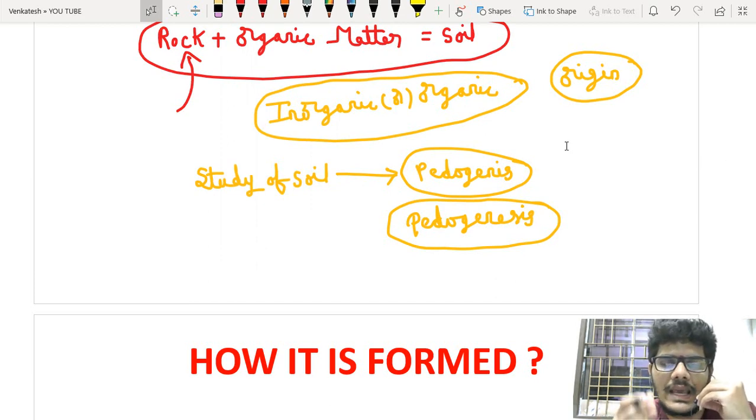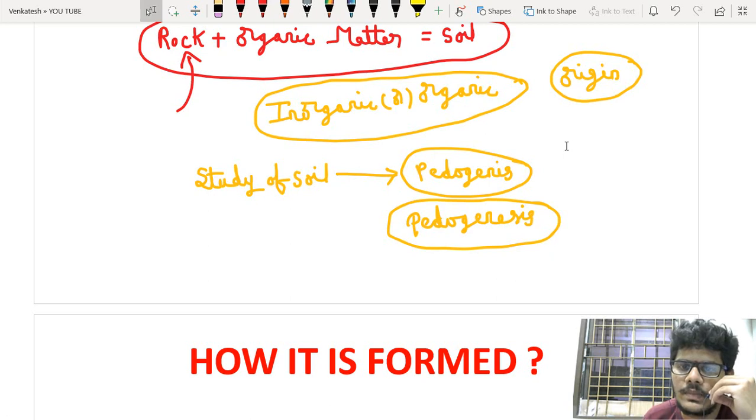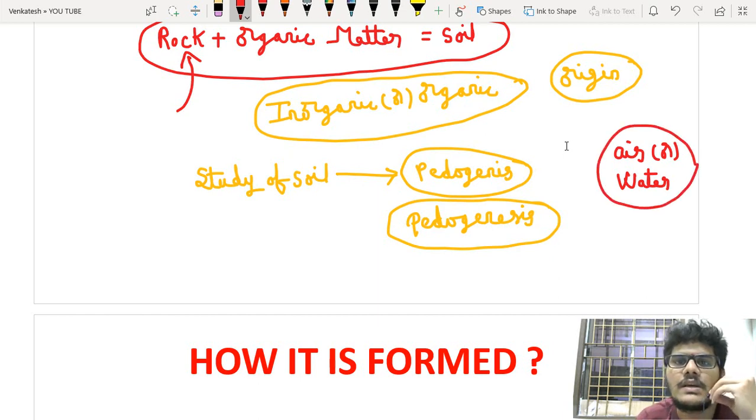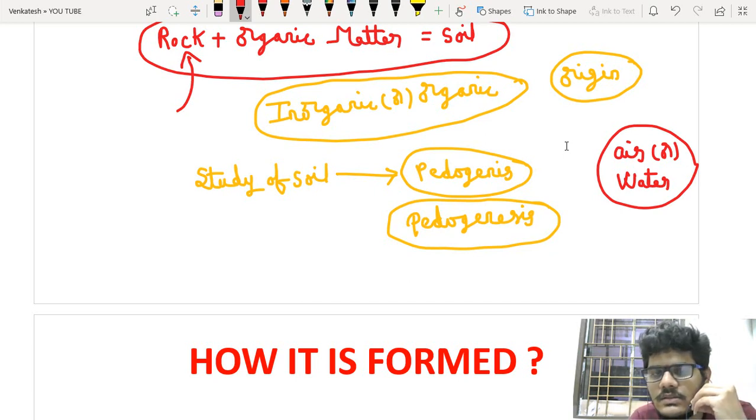In this soil, there may be a presence of voids. Voids are nothing but gaps which are present in the soil. These gaps may be filled by air or water. That means the voids between the soil will consist of air or water. That is why we call a soil a three-phase system, or we can call that three-phase system a partially saturated system.